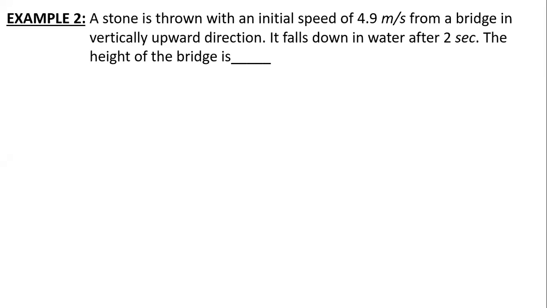Yes, sir. How come you got 29.4? Sir, U is 4.9 and T is 2. So I used the formula S equal to UT plus half AT square. Correct.